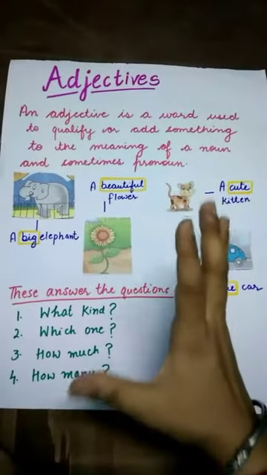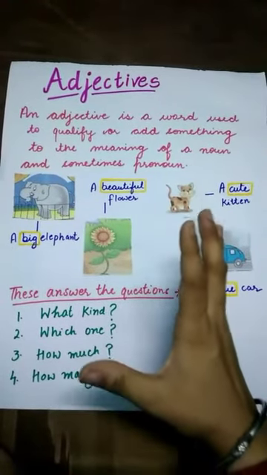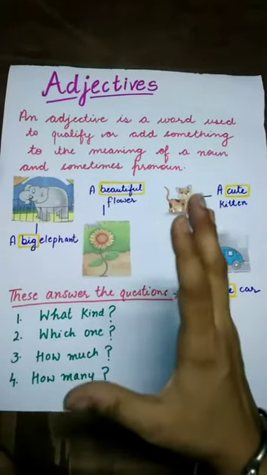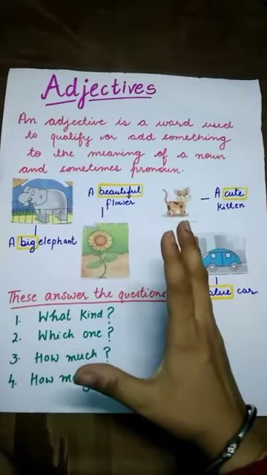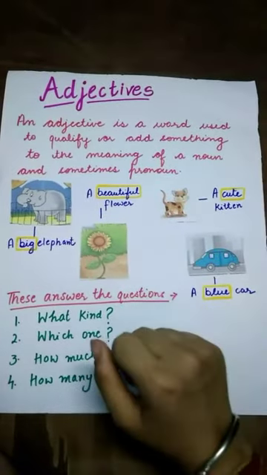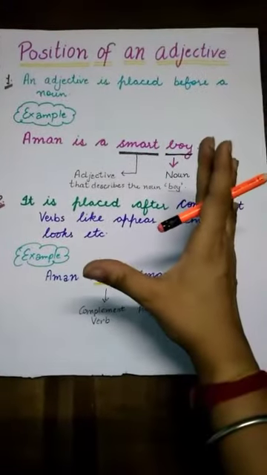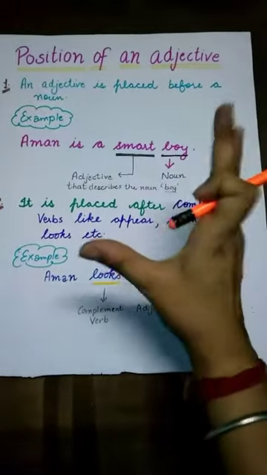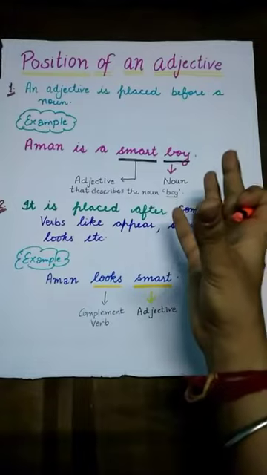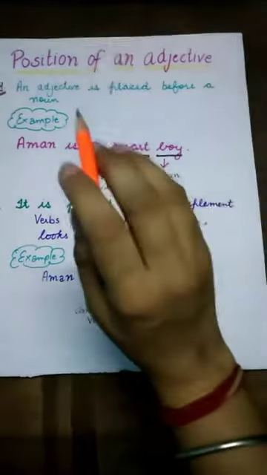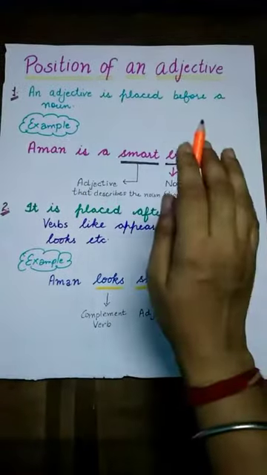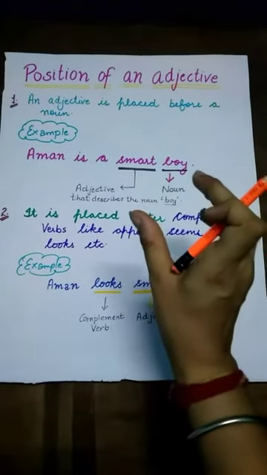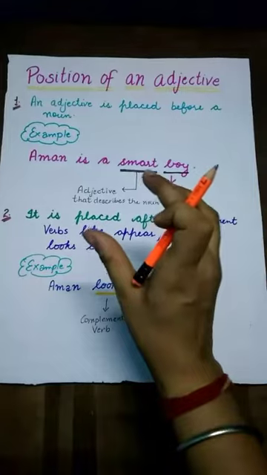Now you all have understood the definition very well. So let's talk about the position of an adjective in our sentences. That means where we place an adjective in our sentence. An adjective is placed before a noun. That means before writing a noun in our sentence, we will write down an adjective.